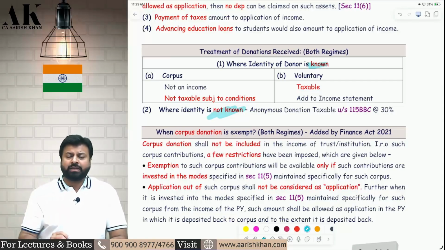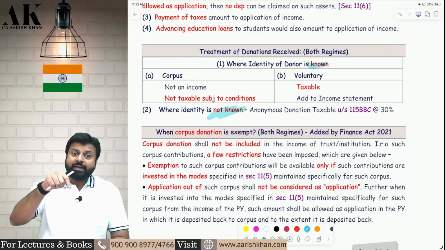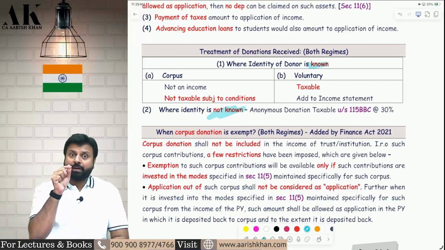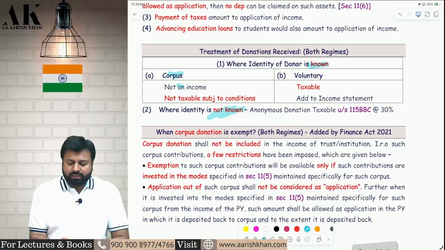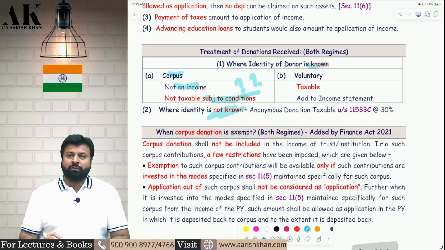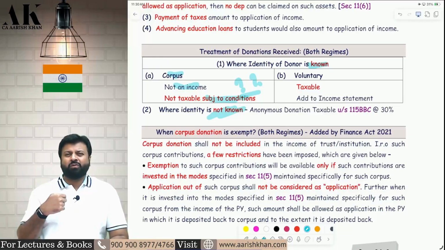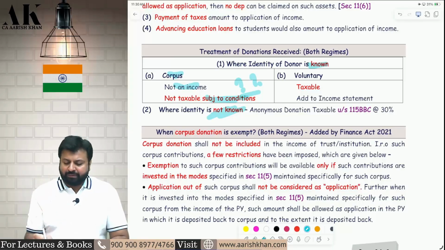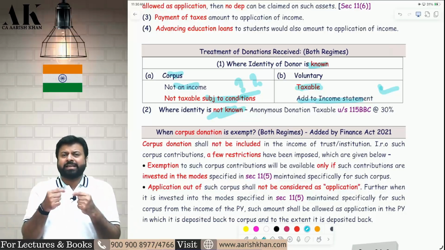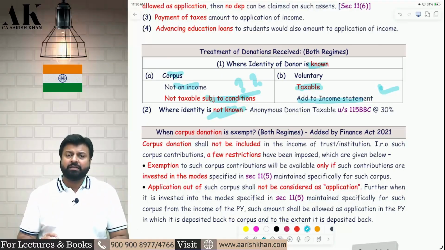In that also there are 2 types of donation. First, where the donation is given with a specific purpose, that is known as corpus donation. Corpus donation is not an income, subject to some conditions. Which are those conditions? Dangerous conditions are there. I will come to that in a while. Second, a donation which is voluntarily given without any corpus, without any specific purpose, that is considered as income; add it to the income statement. So a donation given with a specific purpose is a corpus donation. It is exempt subject to some conditions, which we will see. And the donation which is voluntarily given is taxable.